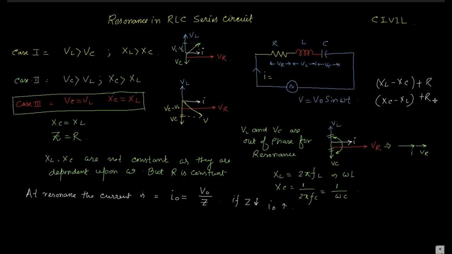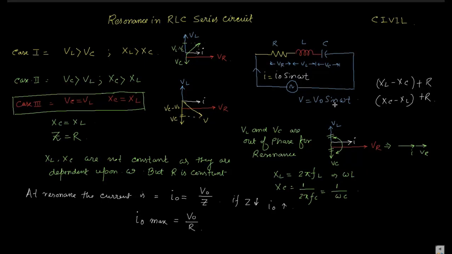That is called the resonating current. The resonating current is denoted as I naught, and it is maximum, equal to V naught by R. For the resonating condition, the circuit behaves like a resistive circuit, and we know that for resistive circuits there is no phase difference between the voltage and current, so it becomes I naught sin omega t.